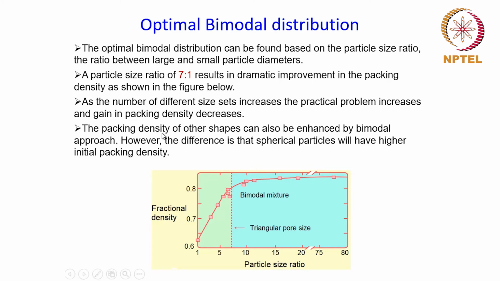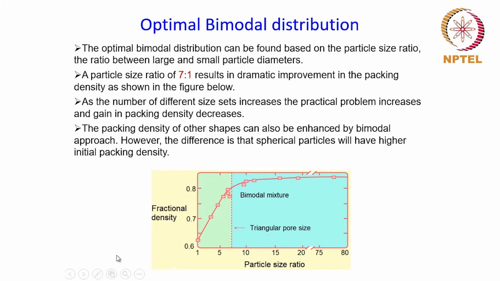This is because this particle size ratio corresponds to the size of the triangular pore which forms between the bigger particles. As I said before, when you pack these particles together, there will be a point when the bigger particles are in point contact with each other, and as a result, these triangular voids will be created between them.